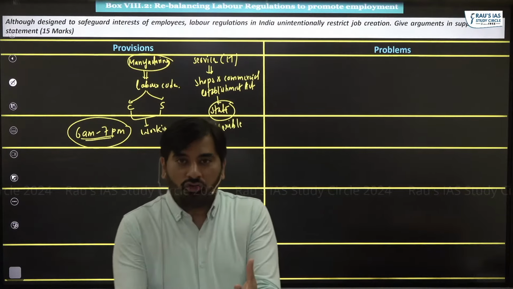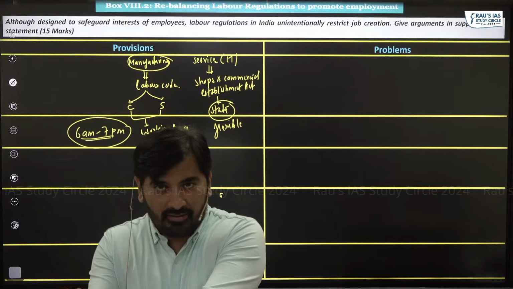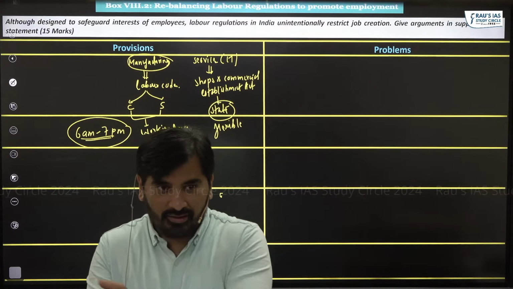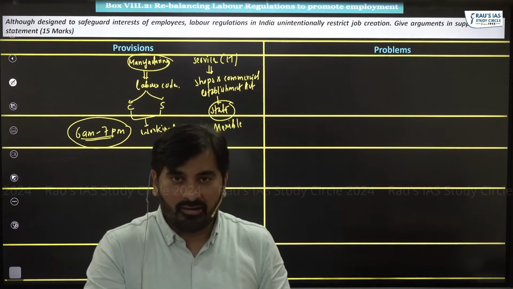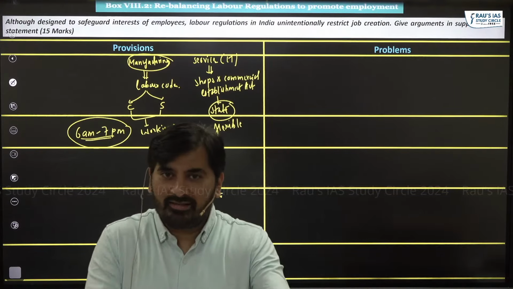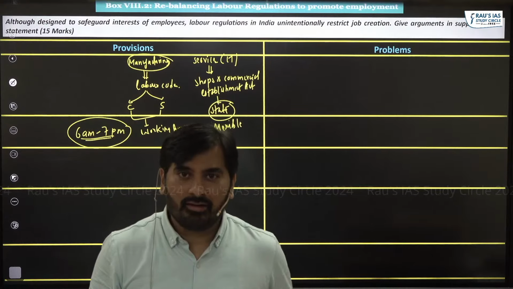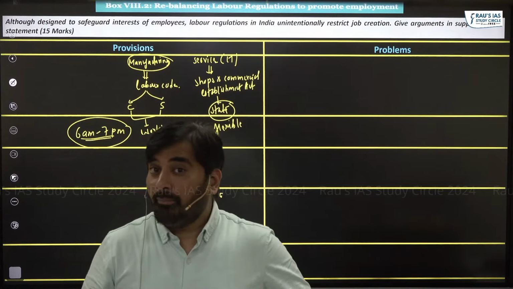If I am an entrepreneur, I need to choose whether to start a manufacturing industry or a service-based enterprise. I would invariably choose a service-based enterprise over manufacturing because the labor laws are flexible there. And you know what has happened?